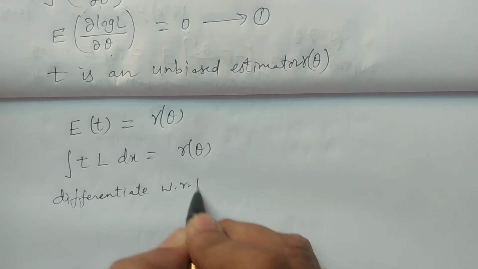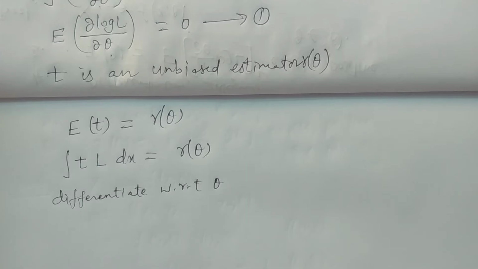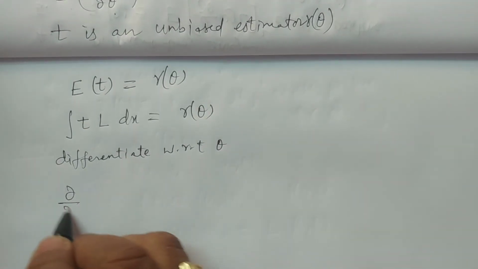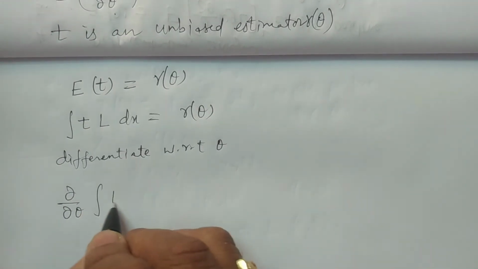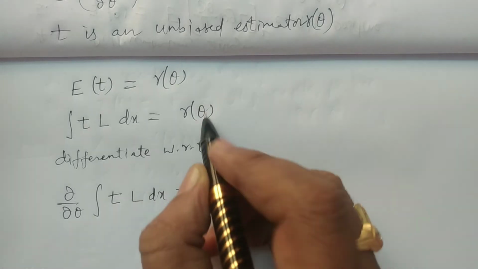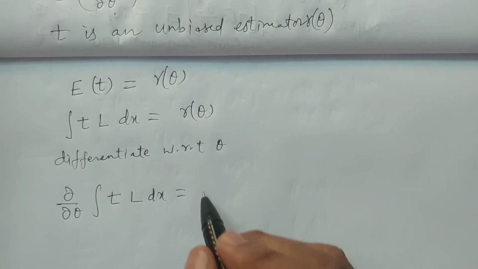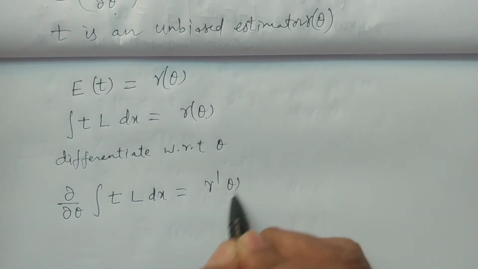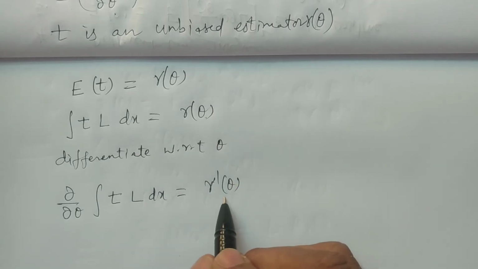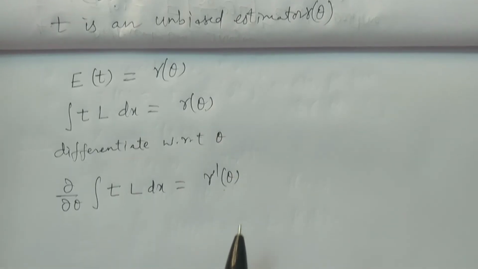Differentiate with respect to theta. Then what will you have? Dou by dou theta of the integral of t L dx is equivalent to dou by dou theta of gamma of theta. Differentiation of gamma of theta with respect to theta is gamma dash theta.